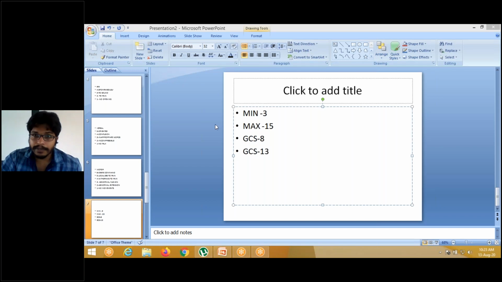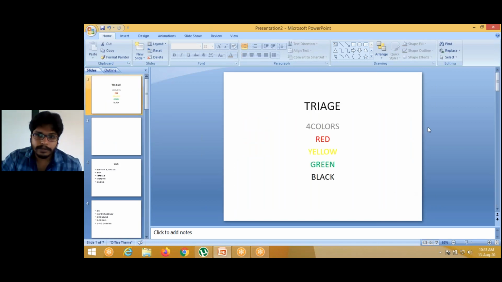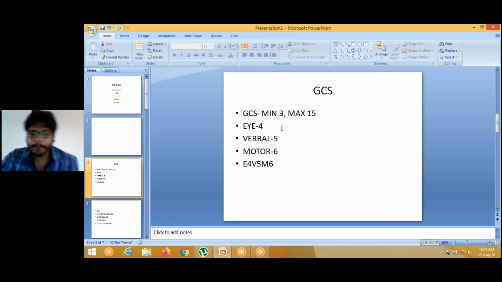Now I will revise. Triage, you don't forget this, na? Red, yellow, green, black. And GCS. GCS is Glasgow Coma Scale. EVM 4, 5, 6.